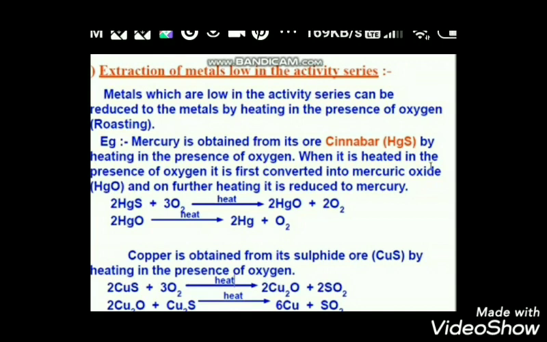Whereas gold, silver and platinum are in the native form. Okay. So this much should be known in the case of metals which are low in the activity series.